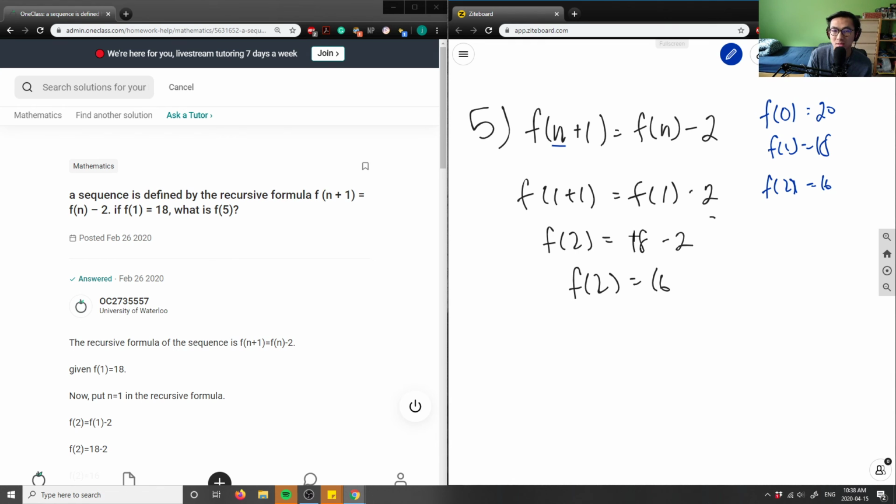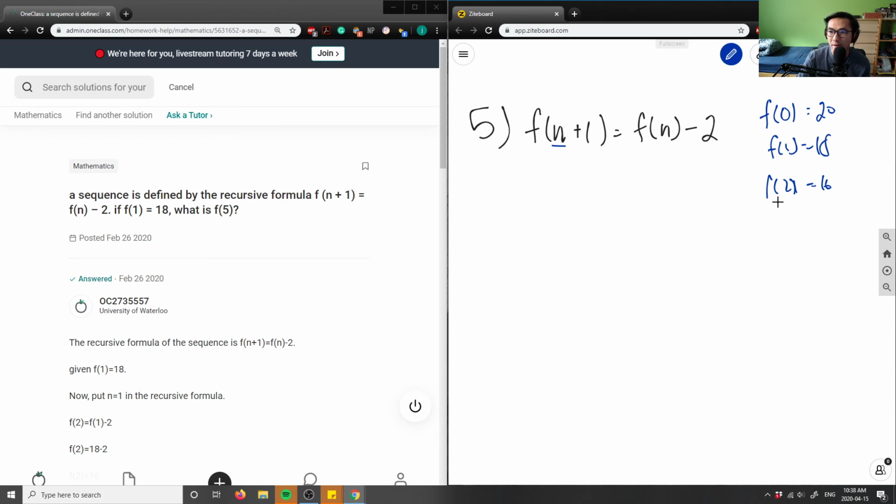So you're going to see some type of pattern, right? 20, 18, 16. The next one's probably going to be 14, right? It's decreasing by 2, right? So that's kind of our recursive formula here. So I'm going to verify that by solving for 3, 4, and 5 as well. Let me verify that for you, and you're going to realize that it's going to be a pattern here. So I'll solve for one more.